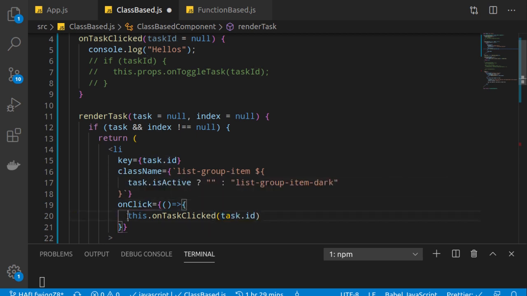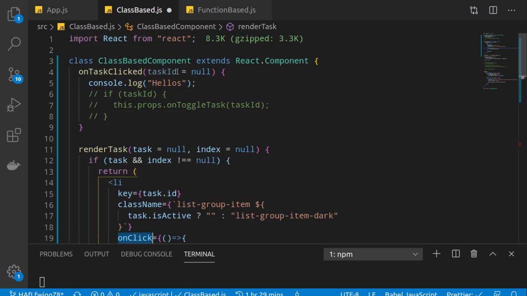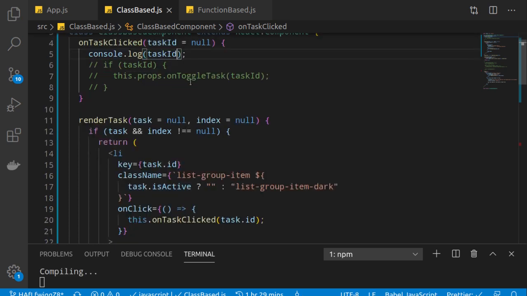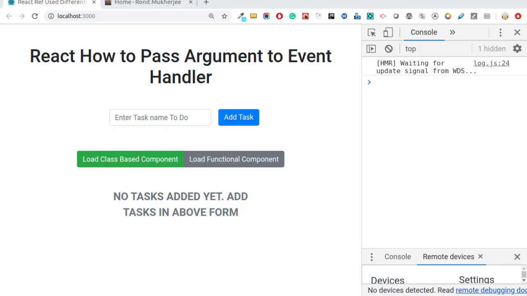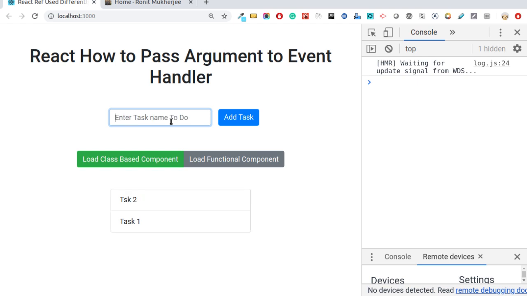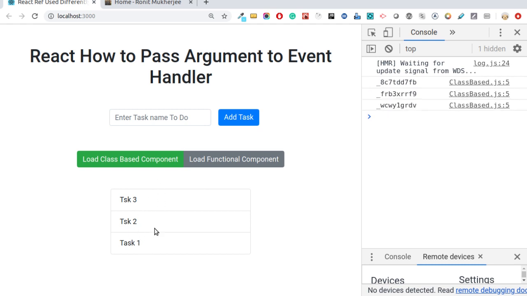What we have done is call that function inside our anonymous function and pass that anonymous function to onClick. Okay, let's see if we are getting this task ID or not. I am saving it here and we should receive this particular task ID. Now go to the browser and see. Task 1, task 2, task 3. So we have added 3 tasks. Let's see. We are getting the IDs, correct? We are getting different IDs for each of the tasks.